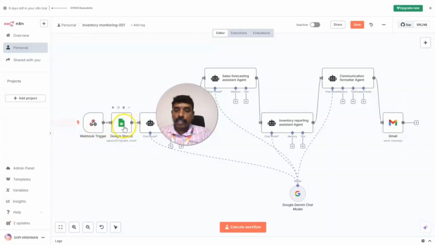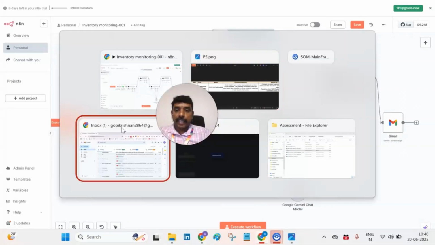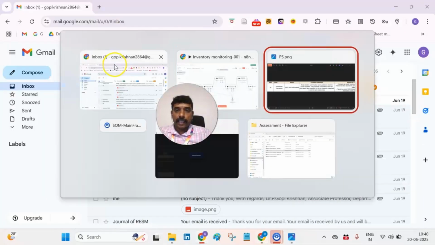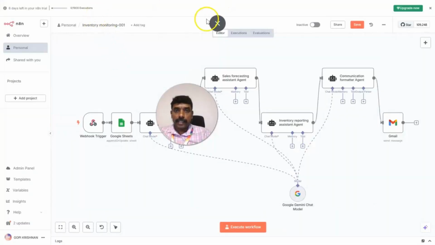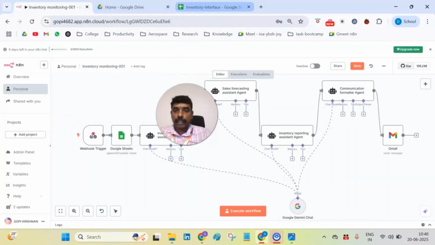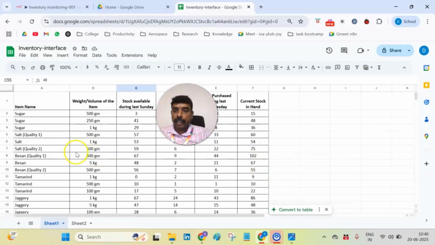And the Google Sheet has all the interface between the retailers and the vendors. We can see the details of the Google Sheet here. This is going to be the interface which is seen by the vendors and the retailers.